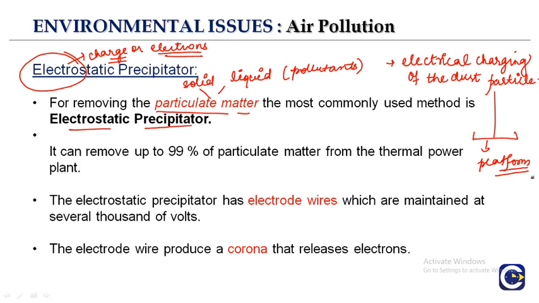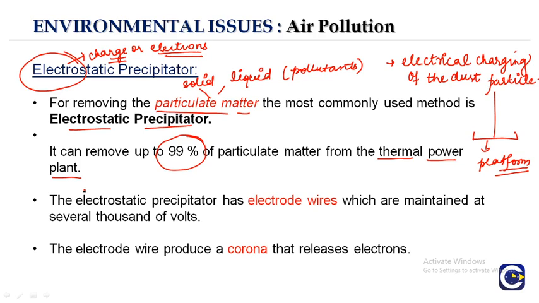It can remove up to 99% of the particulate matter from the thermal power plant. In this thermal power plant, there is heat, there is water being generated, there's electricity, because of which it is removing 99% of the particulate matter.